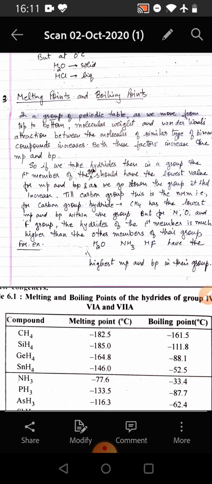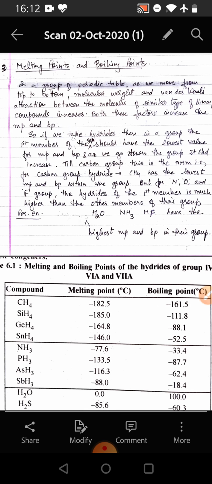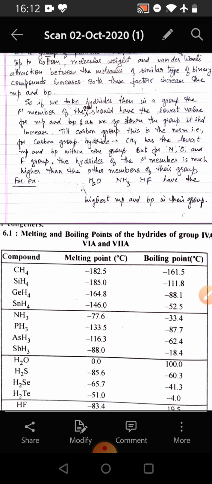In a group of the periodic table, as we move from top to bottom, molecular weight and van der Waals attraction between the molecules of similar type of binary compounds increases. Both these factors increase the melting point and boiling point. So if we take hydrides, then in a group, the first member of the group should have the lowest value for melting point and boiling point. As we go down the group, it should increase.